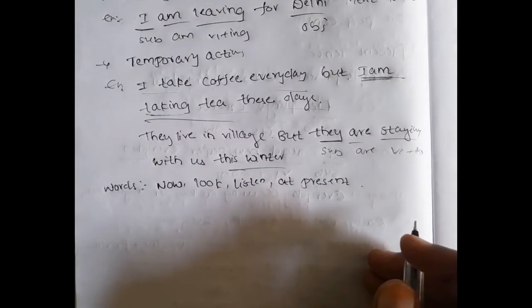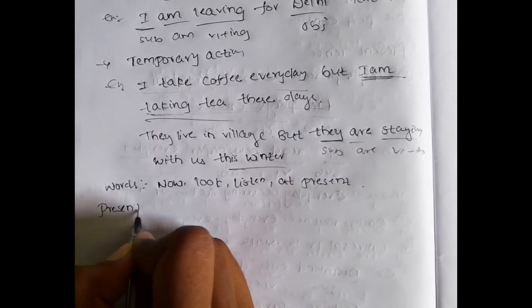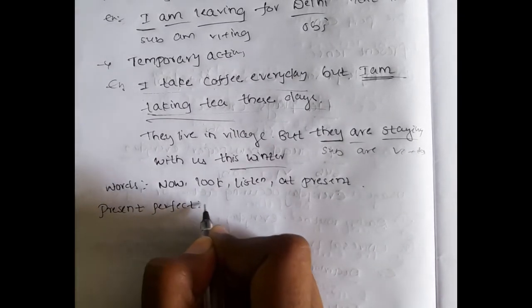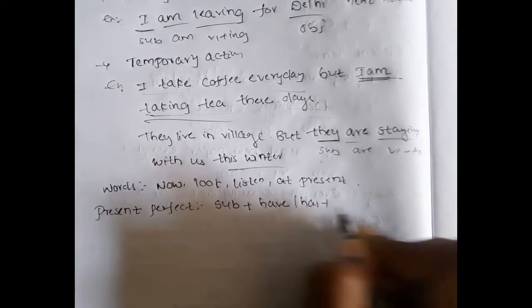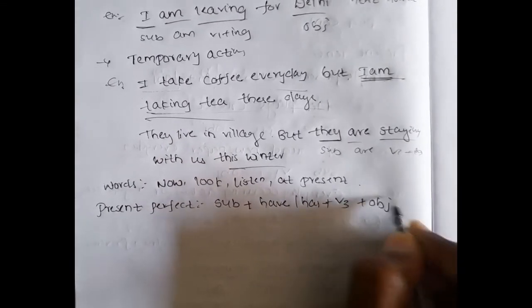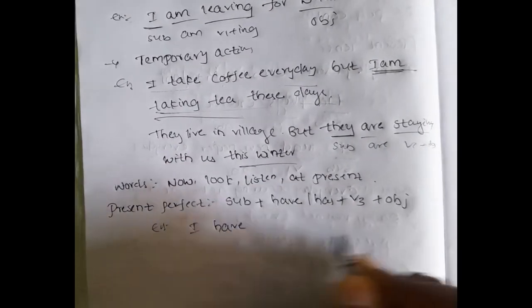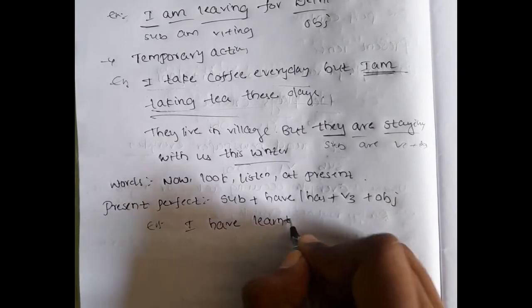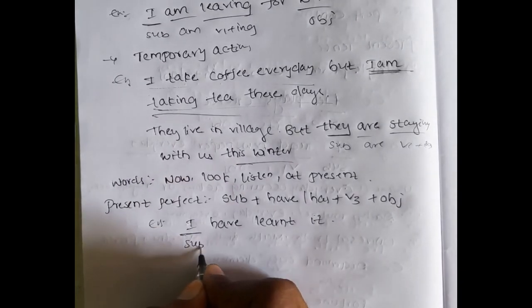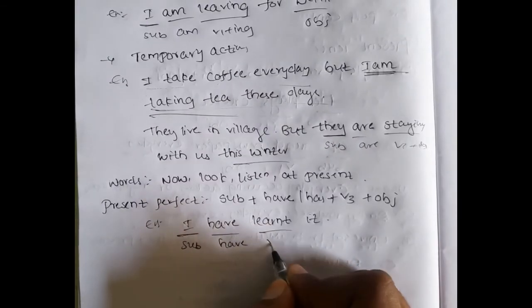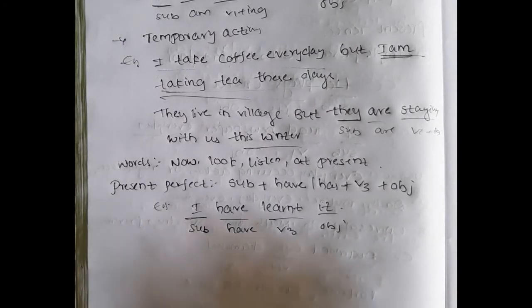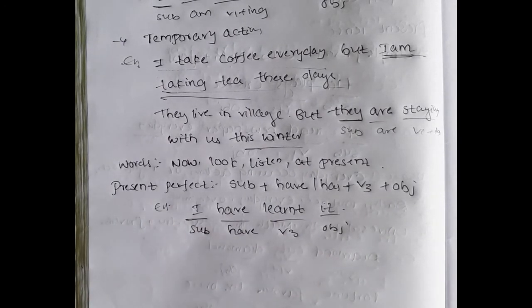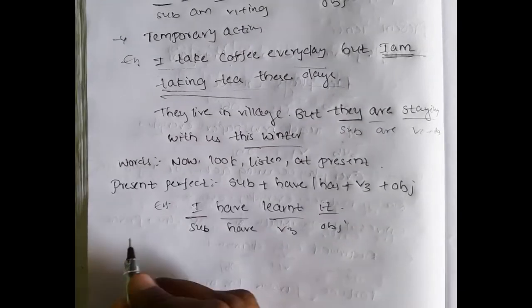Okay, now let's come to present perfect tense. The structure of present perfect is subject plus have or has plus V3 plus object. Now let's see an example. I have learnt it. I, subject, have, V3, object. So this tense is used for those types of actions which have completed in the past but have some effect now.